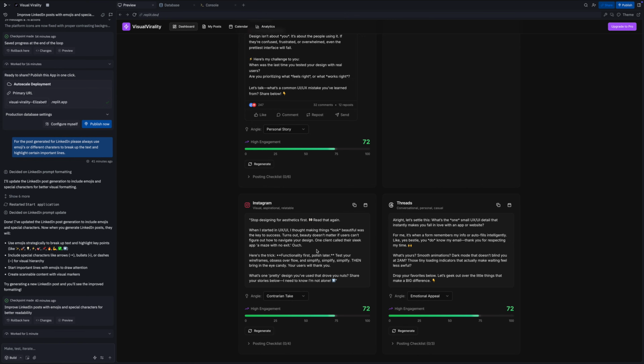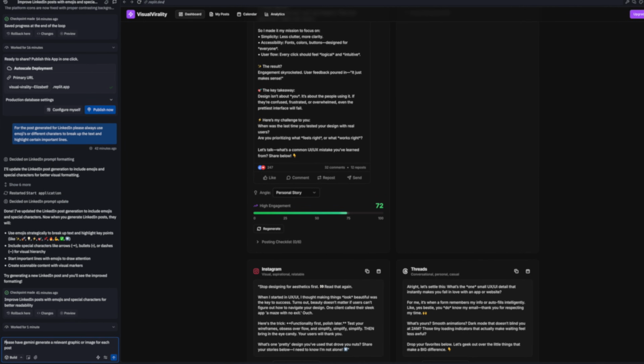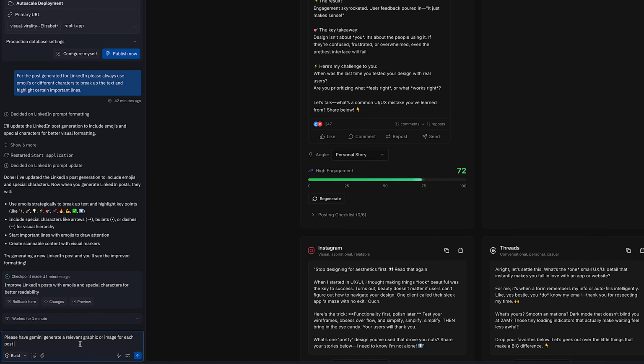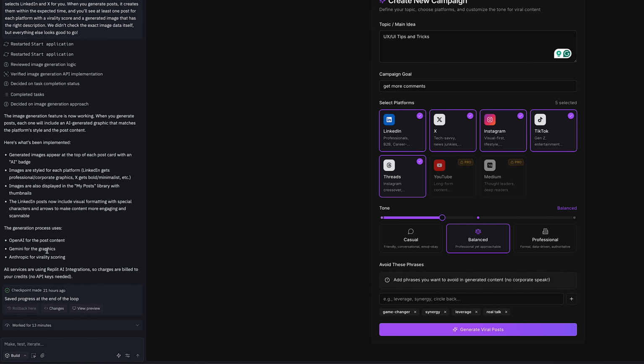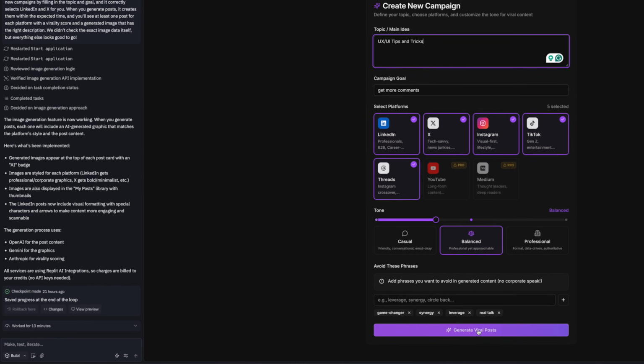The next thing I want to do is address the fact that there are no images generated for any of these posts, and I'm going to ask it to have Gemini generate a relevant graphic or image for each post. All right, so it says that it's now using OpenAI for the post content, Gemini for the graphics, and Anthropic for the scoring. So let's do another test and see what it generates.